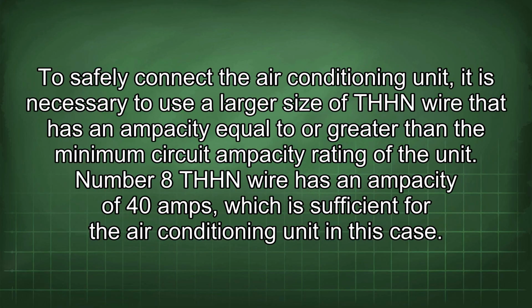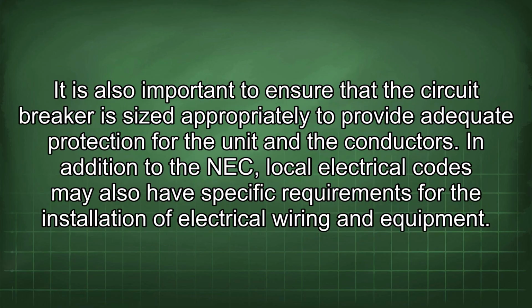To safely connect the air conditioning unit, it is necessary to use a larger size of THHN wire that has an ampacity equal to or greater than the minimum circuit ampacity rating of the unit. Number 8 THHN wire has an ampacity of 40 amps, which is sufficient for the air conditioning unit in this case. It is also important to ensure that the circuit breaker is sized appropriately to provide adequate protection for the unit and the conductors.